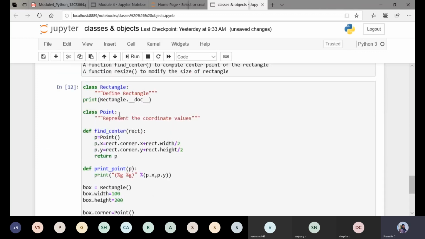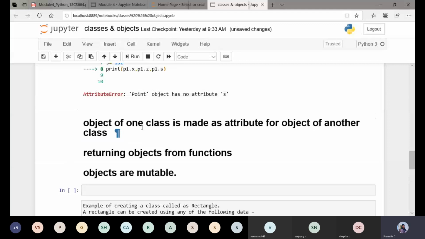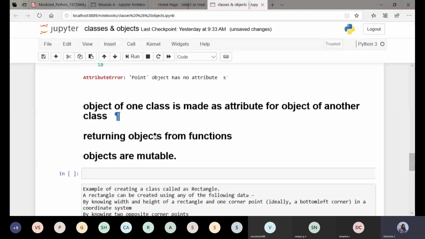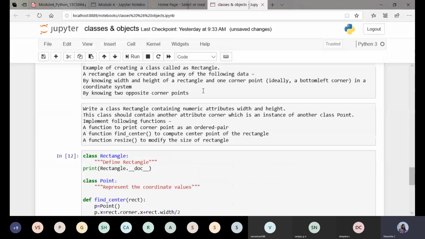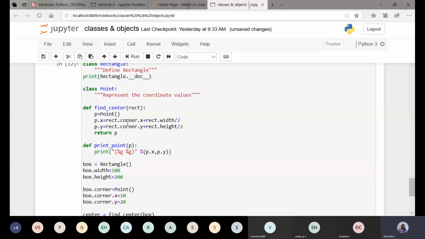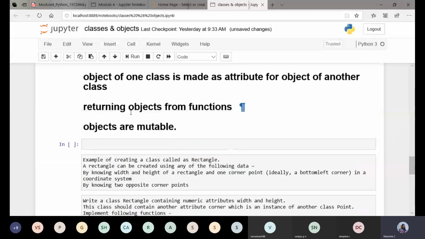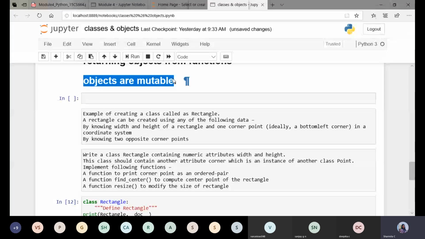Now after that, what are we supposed to do? We saw with the first property how the object of one class is made an attribute for an object of another class. We also saw how objects are returned from a function. This is just an example that we are showing to demonstrate the properties of objects, which are nothing but instances of the class. Now we'll check the last one, that objects are mutable.